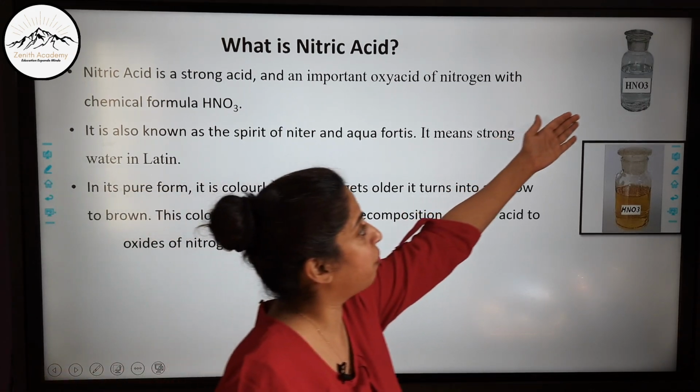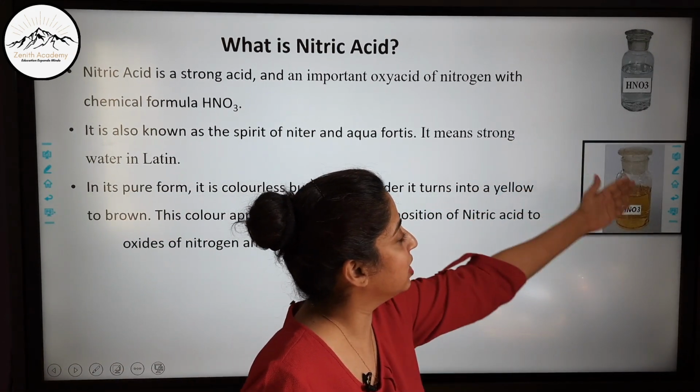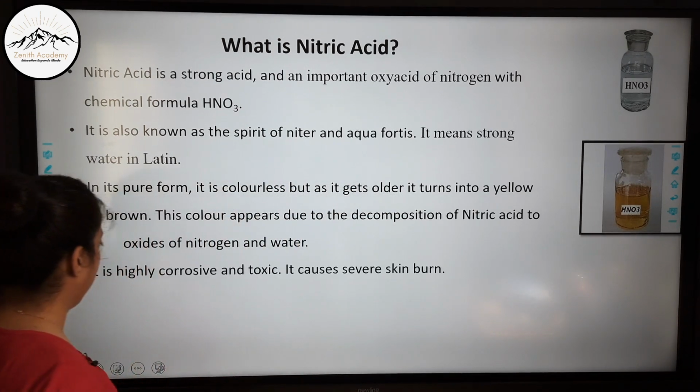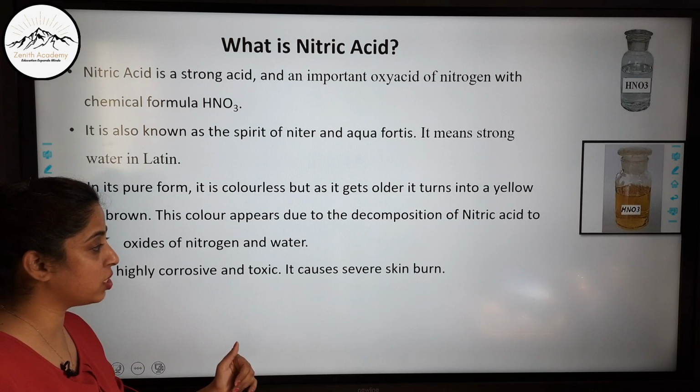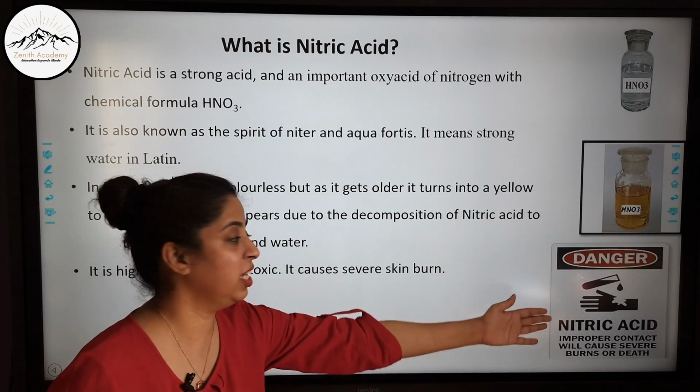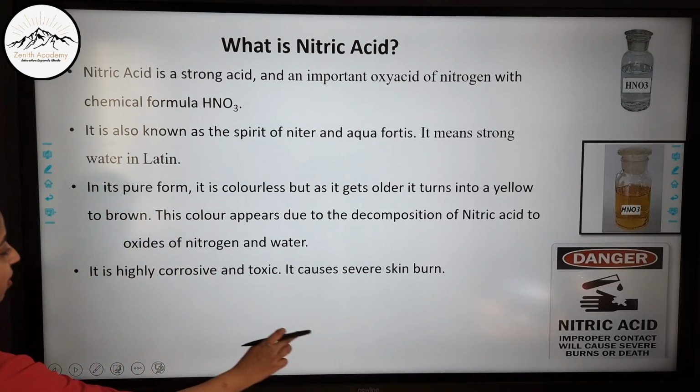So you see, this is the freshly prepared nitric acid and this is the nitric acid which has been kept for some time. Now it is highly corrosive and toxic and it causes severe skin burns. That is why you must have seen this danger sign near nitric acid.